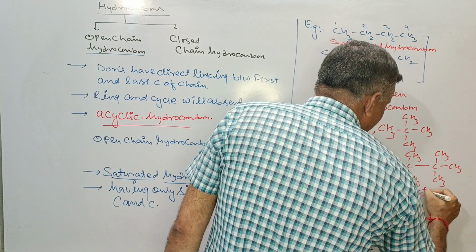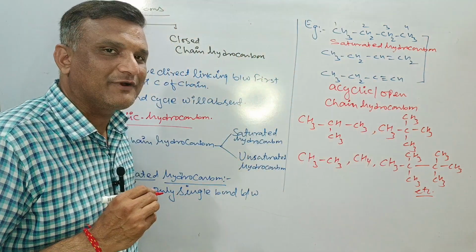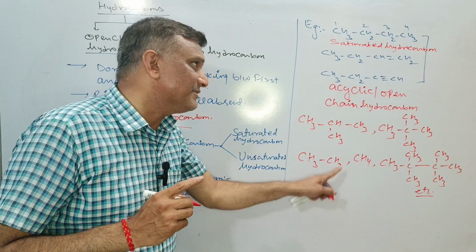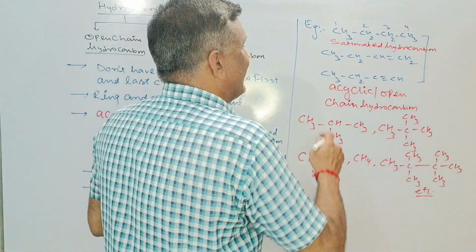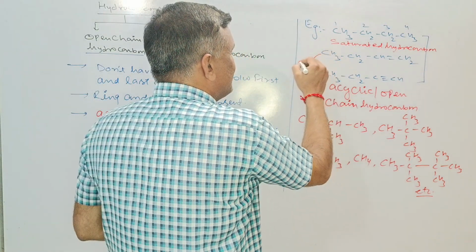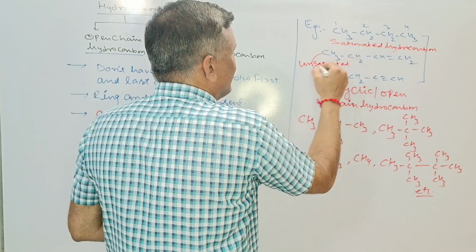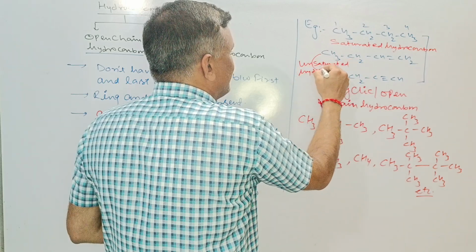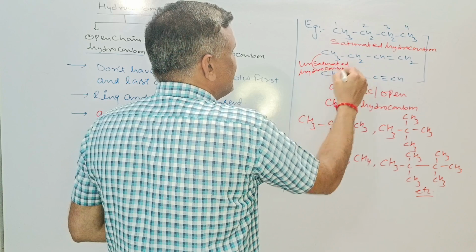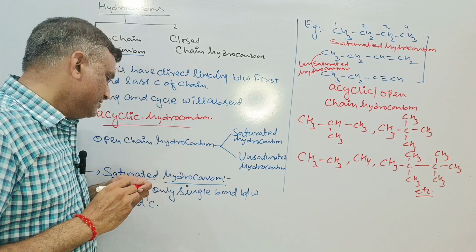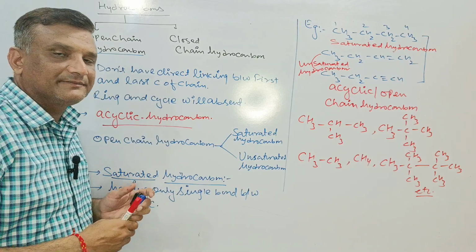These all are open chain and saturated hydrocarbons, while these two are unsaturated hydrocarbons, because they have either a double bond or a triple bond. So this was regarding saturated hydrocarbon.